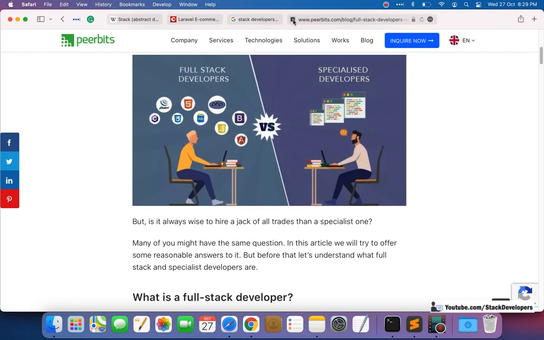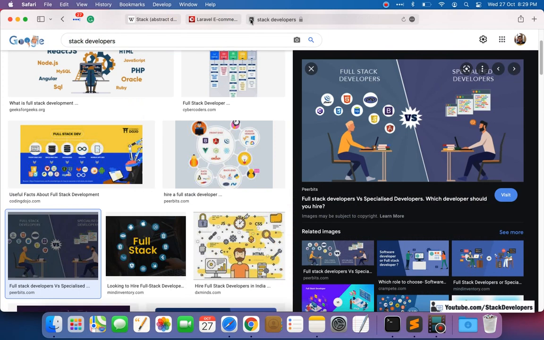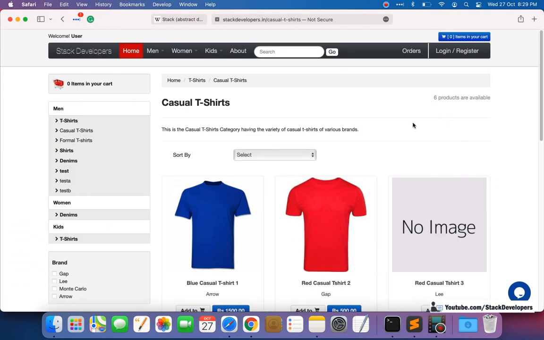So you need to decide whether you want to be the full stack developer, or you want to be expert in one thing. My personal opinion is that you must go for expertise in one thing, like I am doing Laravel. It's better if you know all the technologies, but be expert in one thing and be aware of all the other things.